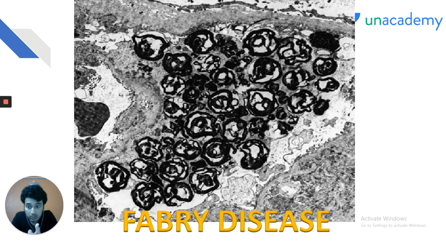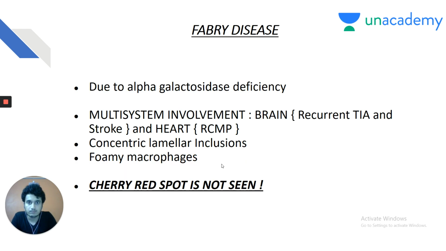And what do you expect? What is the type of cardiomyopathy you expect in Fabry disease? It is nothing but restrictive cardiomyopathy. So Fabry disease, you must be able to integrate medicine with biochem in this way. You heard of Fabry disease? Take your biochem notes and read about Fabry disease and other types of lysosomal storage disorders. It is due to alpha galactosidase deficiency.